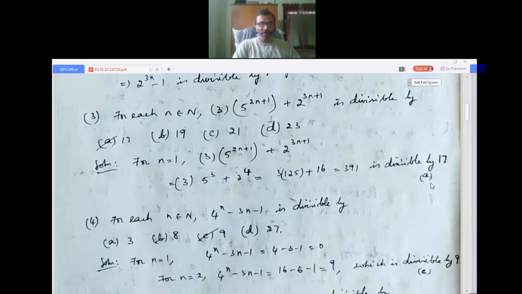Once again I take n equals 1 in 3 into 5^(2n+1) plus 2^(3n+1). When n equals 1, we get 3 into 5^3 plus 2^4. So 3 into 125 plus 16, that is 391, which is divisible by 17. I hope it is clear.